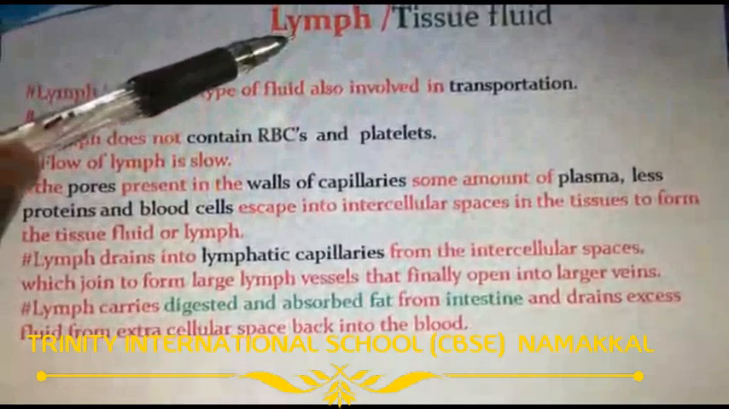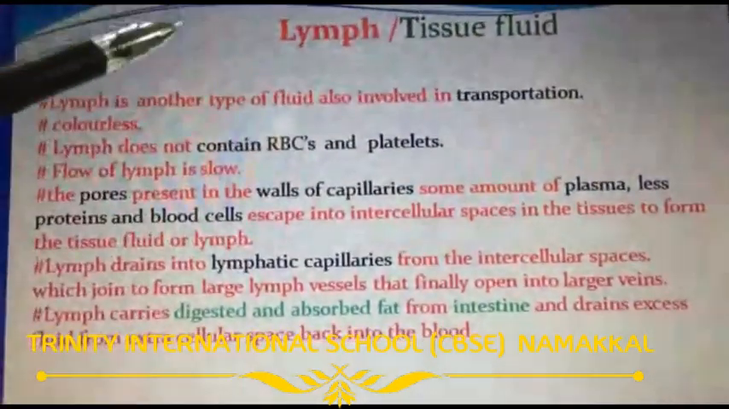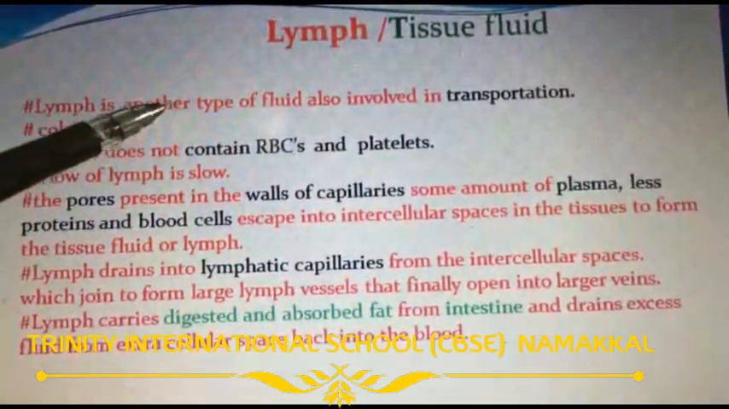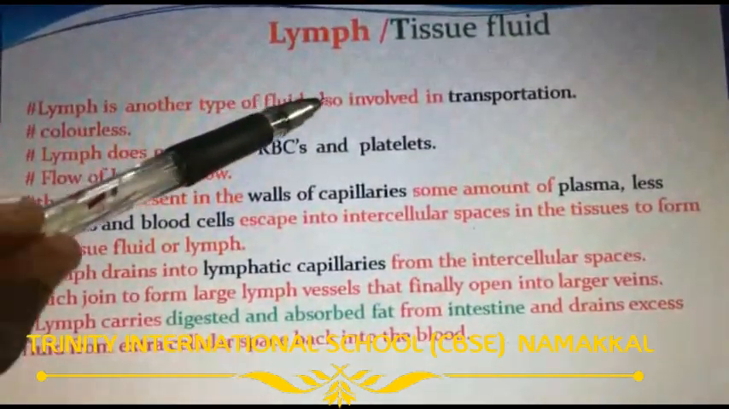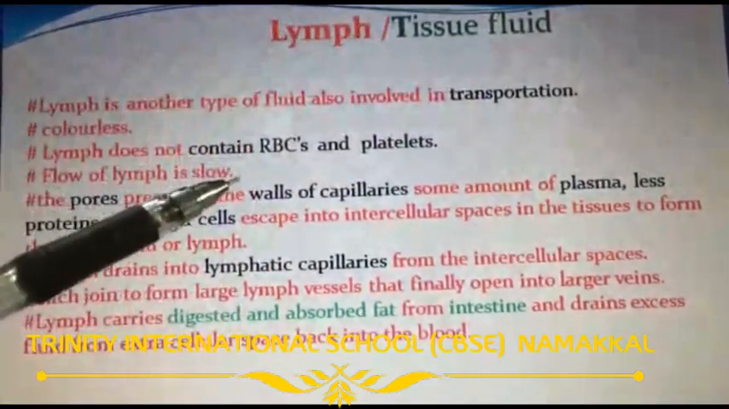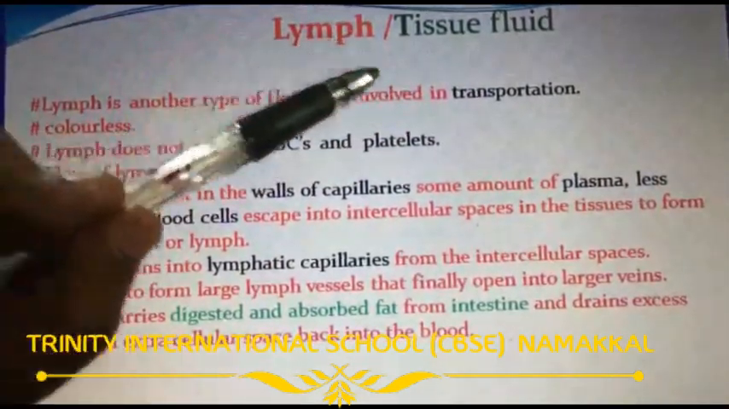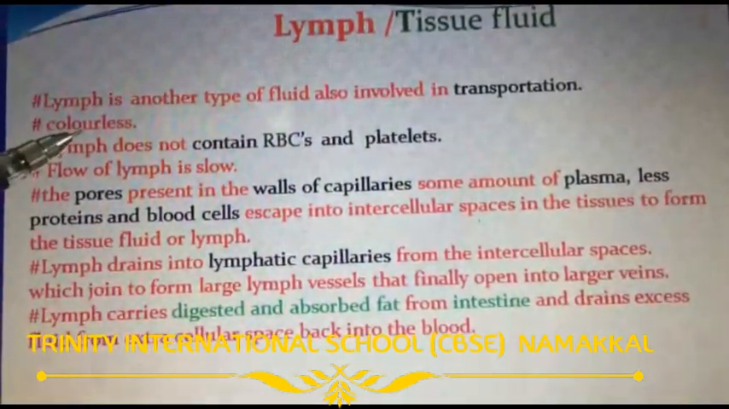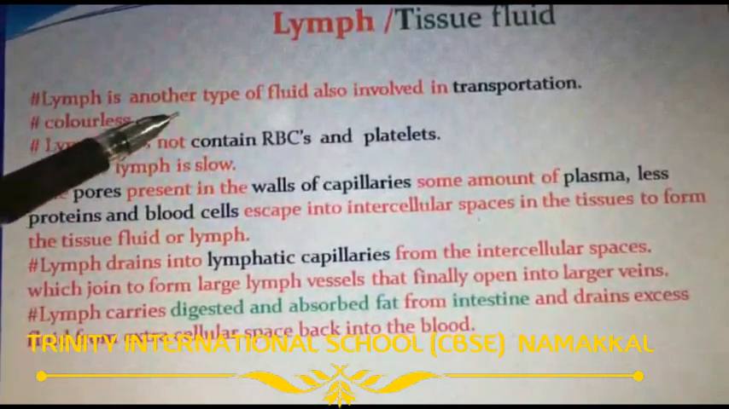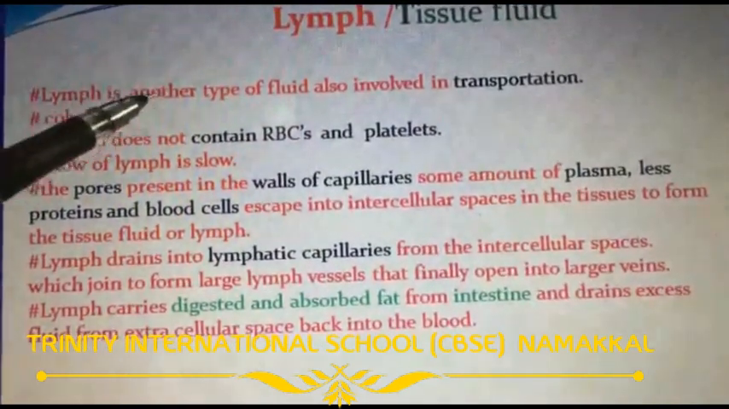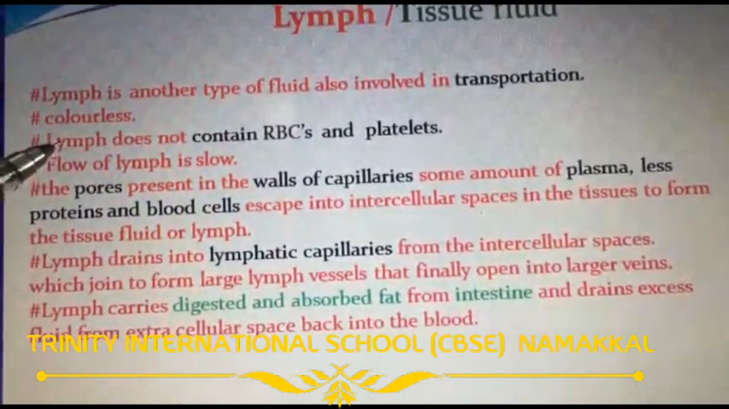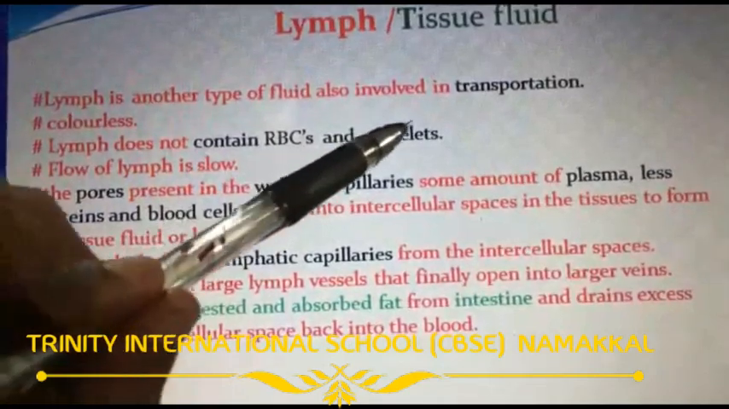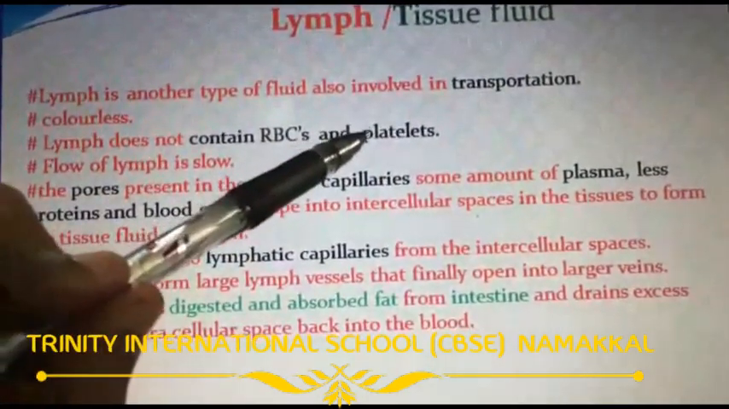Next topic, lymph or tissue fluid. Lymph is another type of fluid, also involved in transportation, like blood. It is colorless or pale yellow in color. Lymph does not contain RBCs and blood platelets, which are present in the blood.